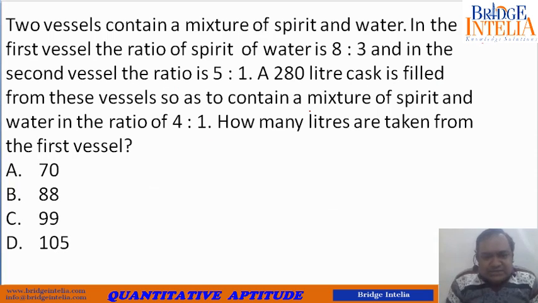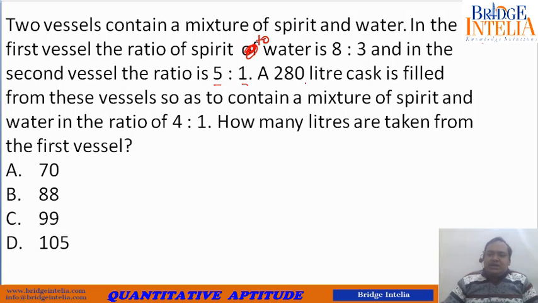Two vessels contain a mixture of spirit and water. In the first vessel, the ratio of spirit to water is 8:3, and in the second vessel, the ratio is 5:1.